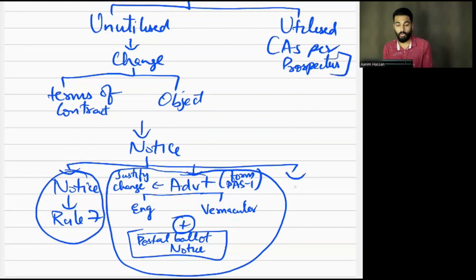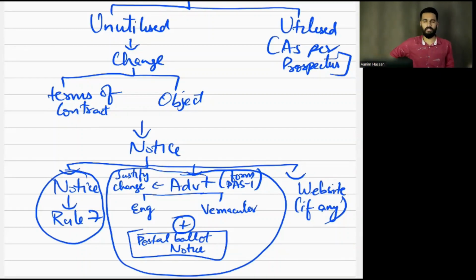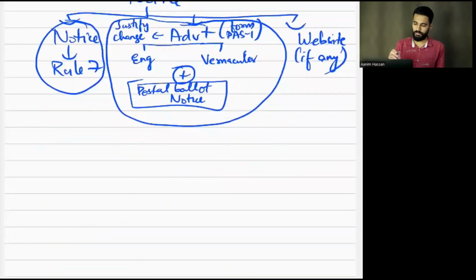Next, this notice you will also put on the website, if any. What does this "if any" mean? If the company has a website, the company will put it on the website. If the company does not have a website, they won't.